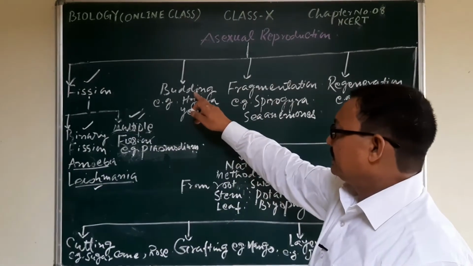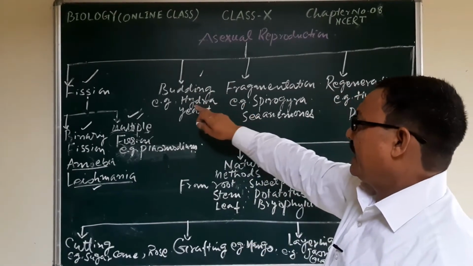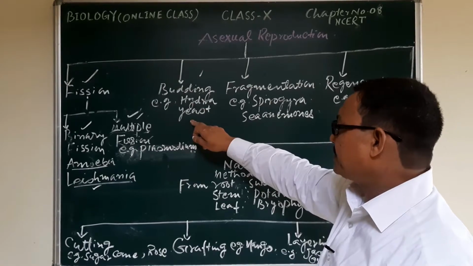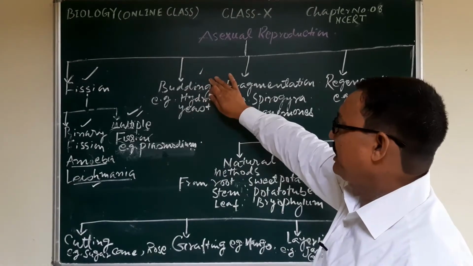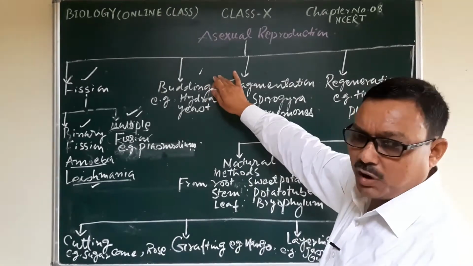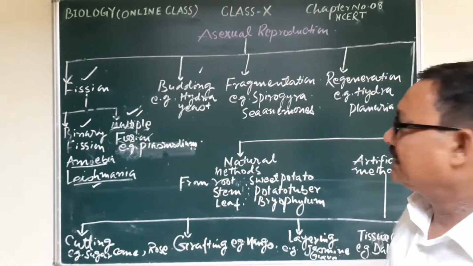And the second important method is budding. Here the examples are hydra and yeast. It is also an asexual process where a bud forms, and that bud detaches from the parent body and acts as a new individual.